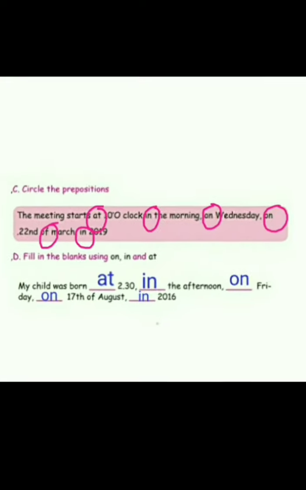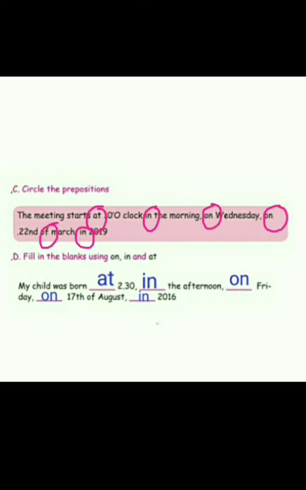Look here, the meeting starts at, circle at. 10 o'clock in the morning, you have to circle in. On Wednesday, you have to circle on. On 22nd, you have to circle on. Of March, of is also a preposition, you have to circle of. In 2019, in is a preposition, so you have to circle it.